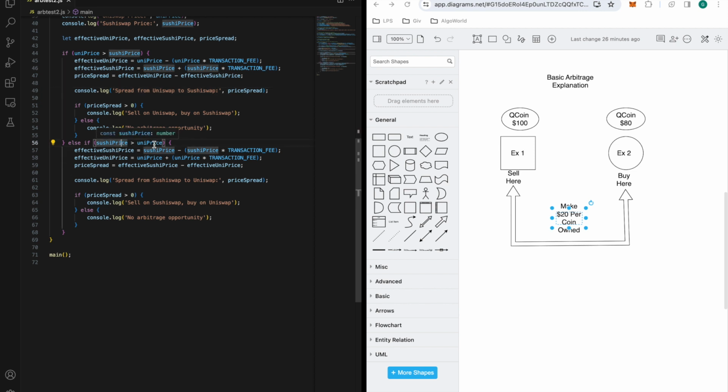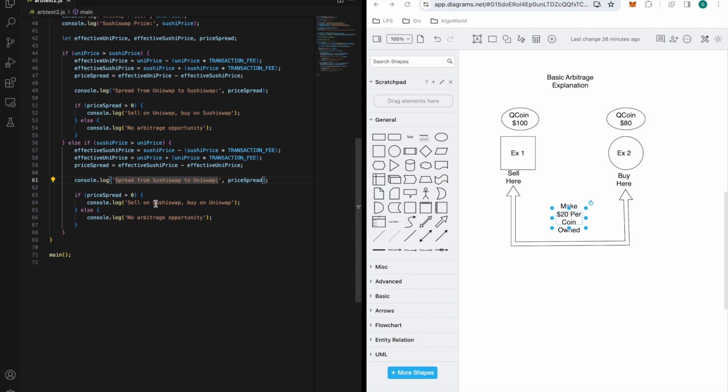Now, if the reverse happened, if the Sushi price is greater than the Uni price, now we need to subtract the Sushi price times transaction fees from the Sushi price to make it the effective Sushi price. Same thing with the Uni price, but we need to add it. And then the price spread would be the effective Sushi price minus the effective Uni price. So this is a flip of what we did up here. And now the spread is going to be between Sushi to Uni.